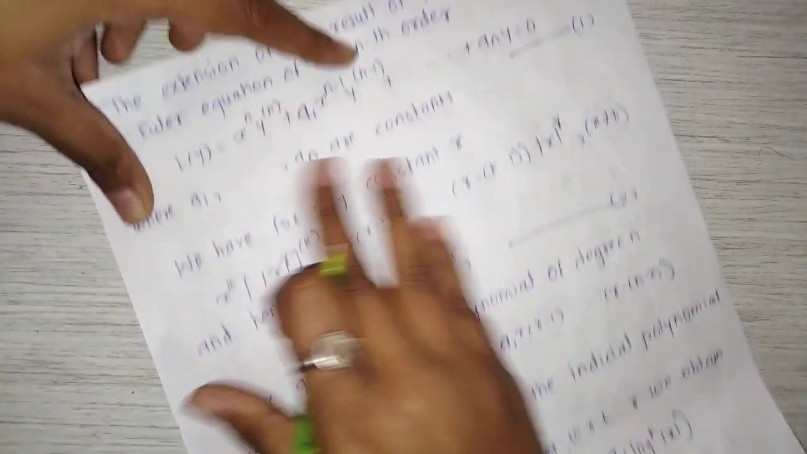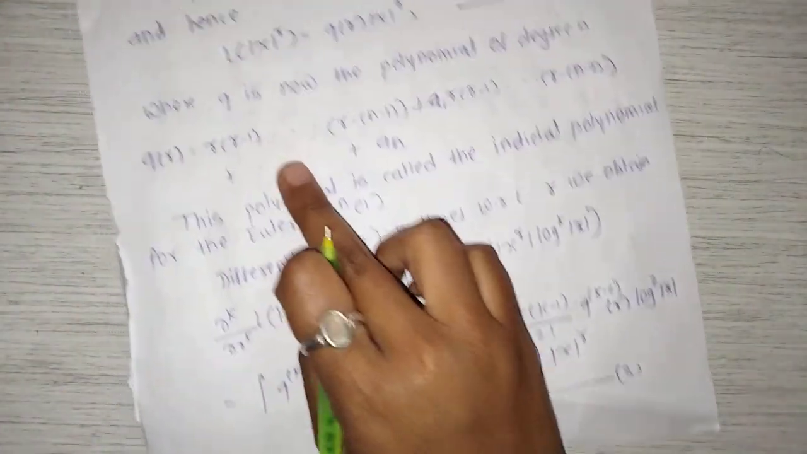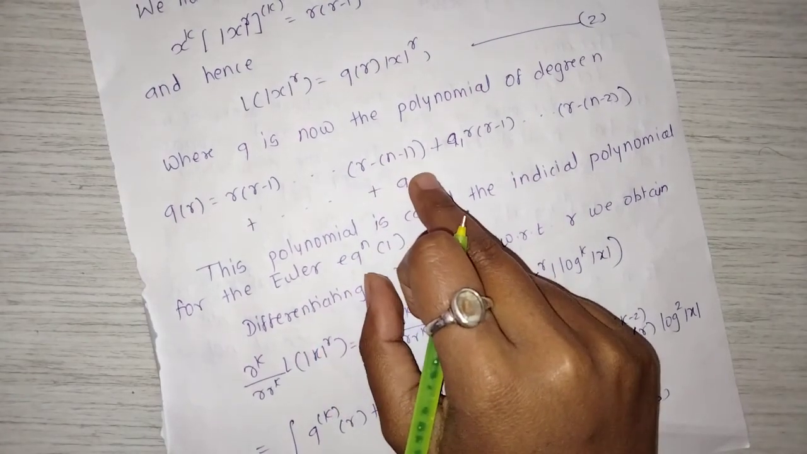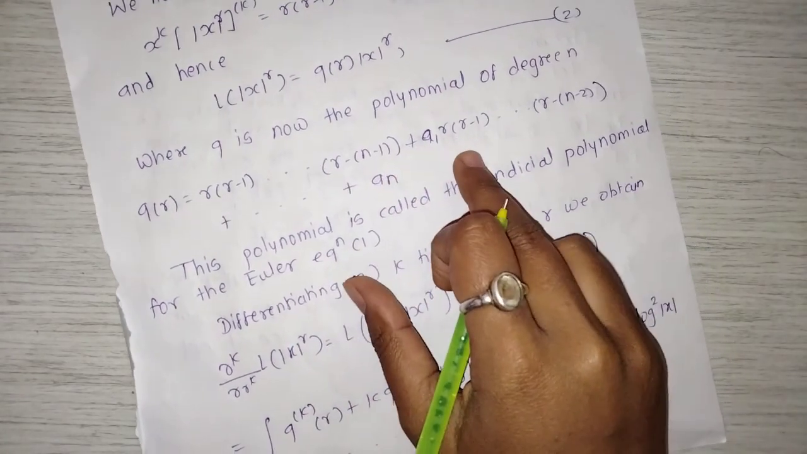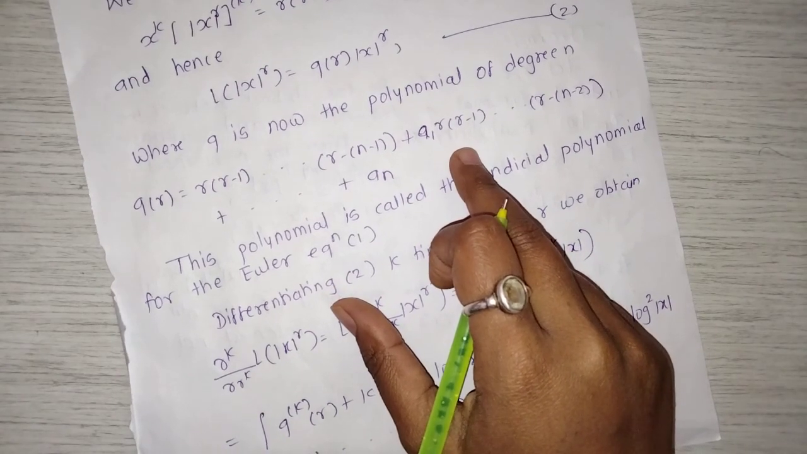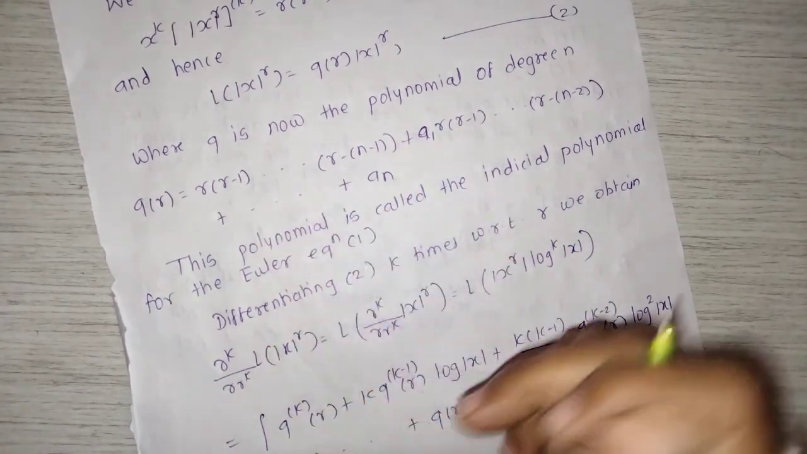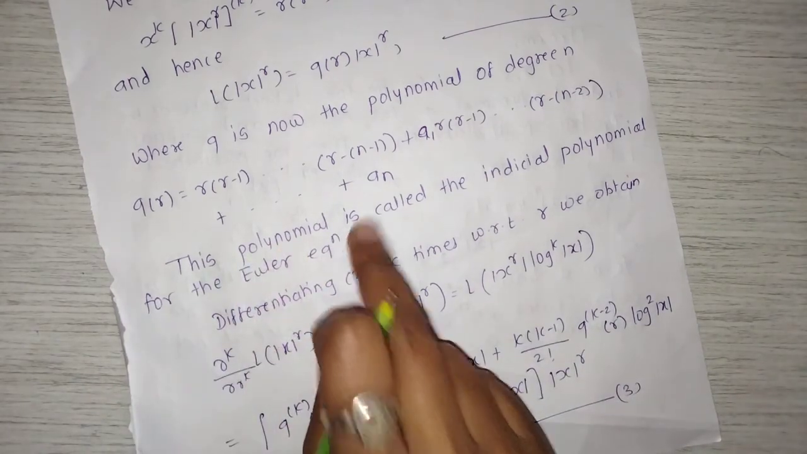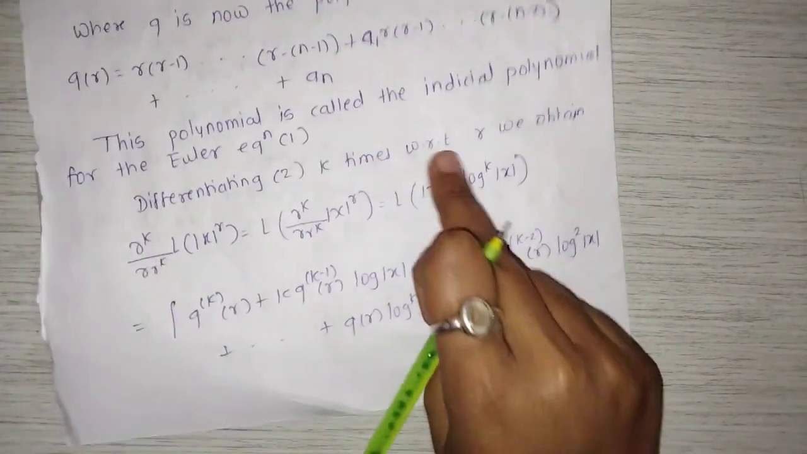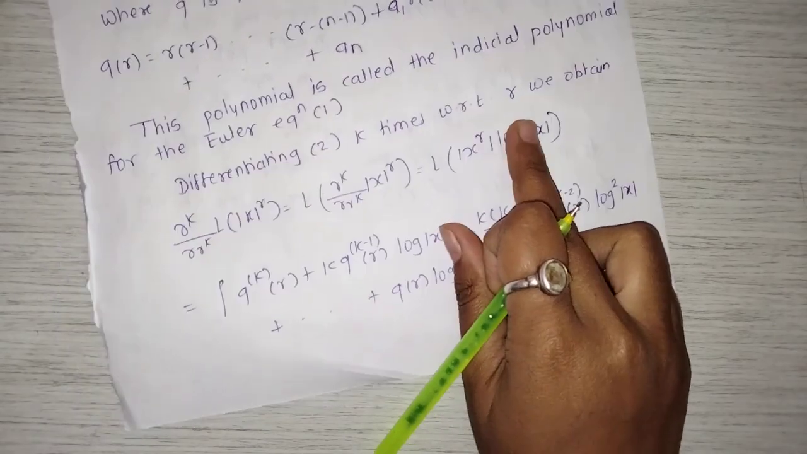And after simplifying this we get q(r) in the form r(r minus 1) and so on up to (r minus n plus 1), plus a1 r(r minus 1) and so on up to (r minus n plus 2), plus and so on plus an. This polynomial is called the indicial polynomial for the Euler equation 1. Differentiating equation 2 k times with respect to r, we obtain